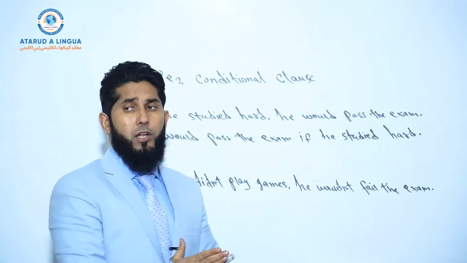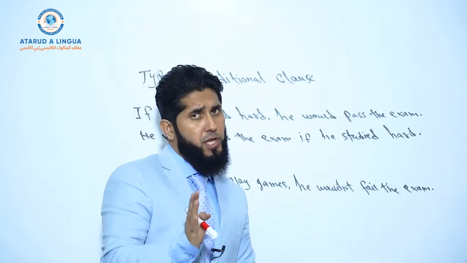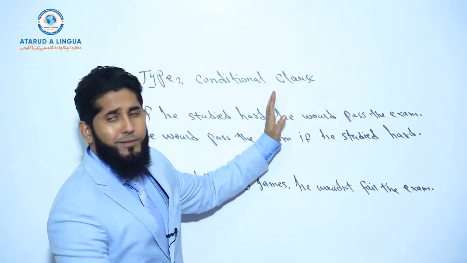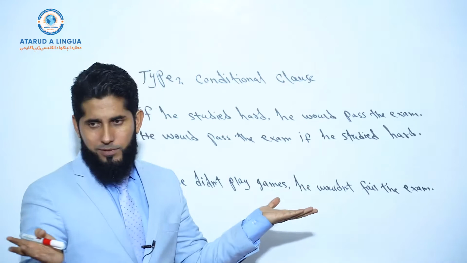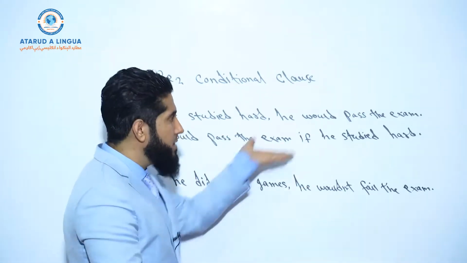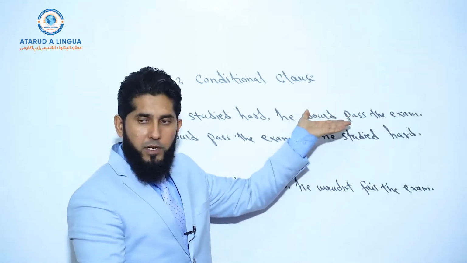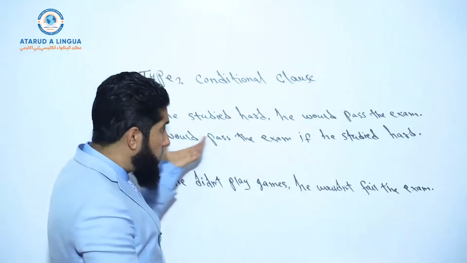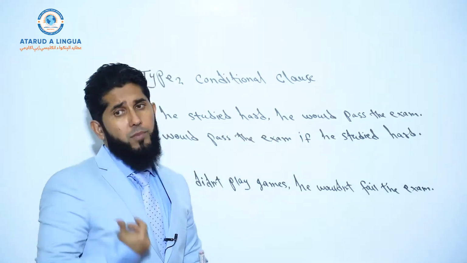It cannot stand alone as a sentence. For example, if somebody says, "If he studied hard," it's not a complete sentence. When there is a conditional clause, there is an independent clause too, and together this is called a complex sentence.